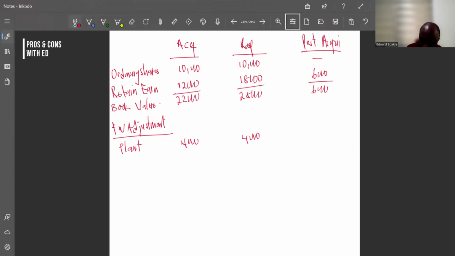So 4,000 minus 4,000 will give us dash, which is 0. Now there's also an intangible asset, and that intangible asset is 3 million. But before that, let's deal with the additional depreciation first.